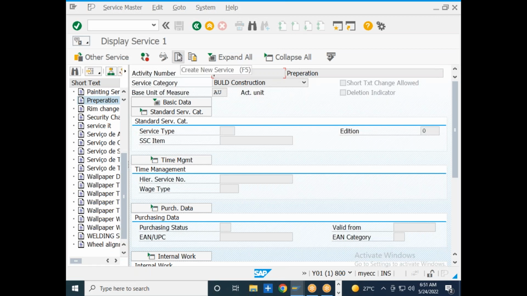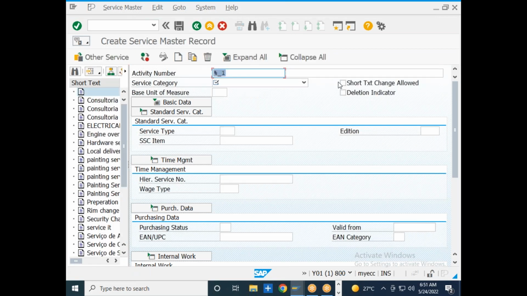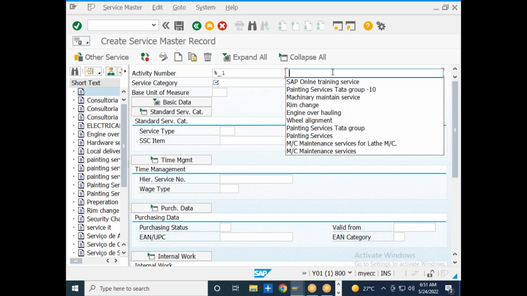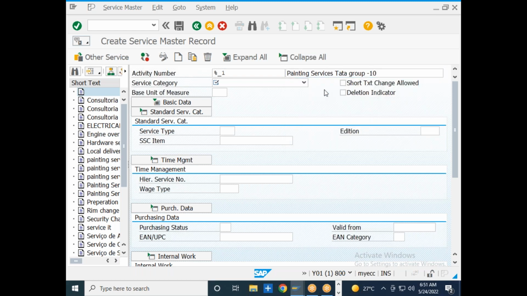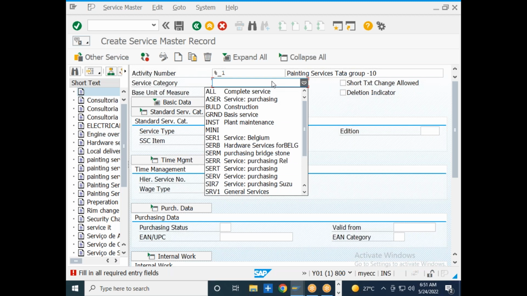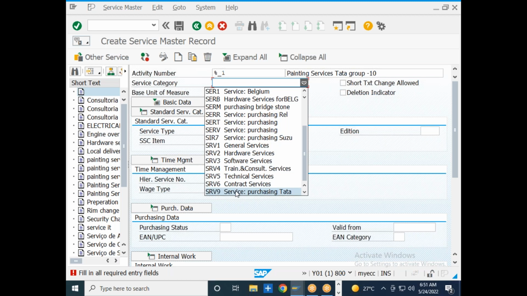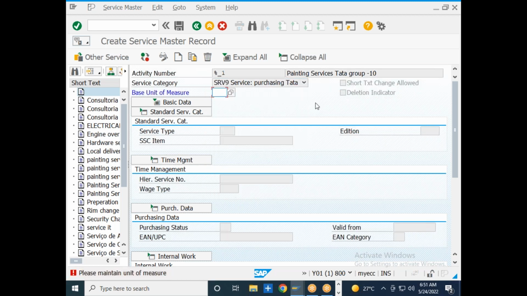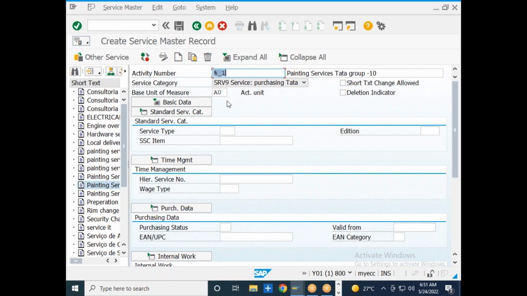So I will go to the create service button. I will try to give some naming convention over here. Let us say I am trying to create painting services. Okay, so I will select the relevant service category. What is the service category which we have created? SRV 9, right? Yesterday we were able to create the service category SRV 9. Then what is the unit of measurement? The unit of measurement which we need to select to calculate this particular service is AU.